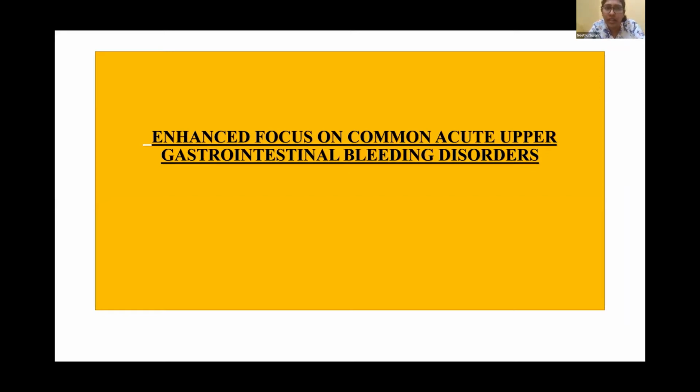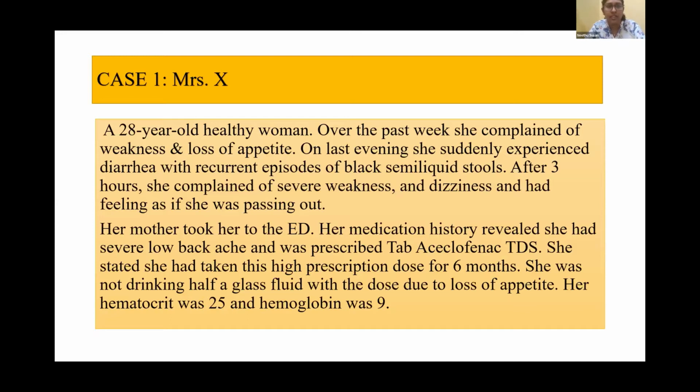So we go to the enhanced focus on common acute GI bleeding disorders. Here let's see a case. This is case number one, Mrs. X. Mrs. X is a 28-year-old healthy woman. Over the past week, she complained of weakness and loss of appetite. Last evening, she suddenly experienced diarrhea with recurrent episodes of black semi-liquid stools. After 3 hours, she complained of severe weakness, dizziness, and had a feeling as if she was passing out. Her mother took her to the ED.